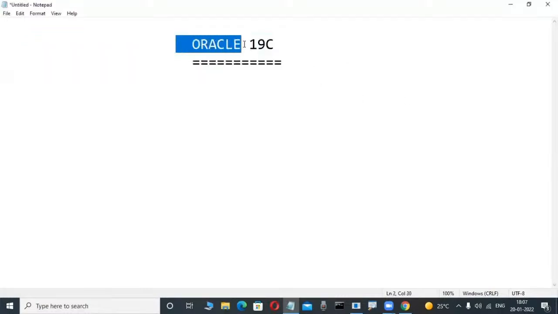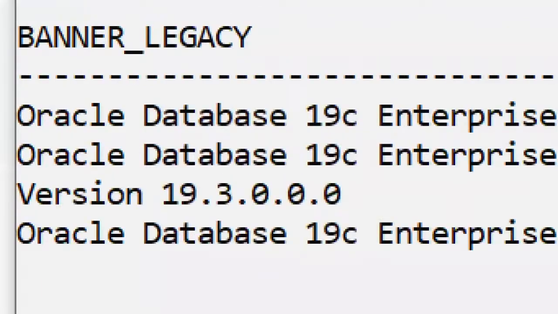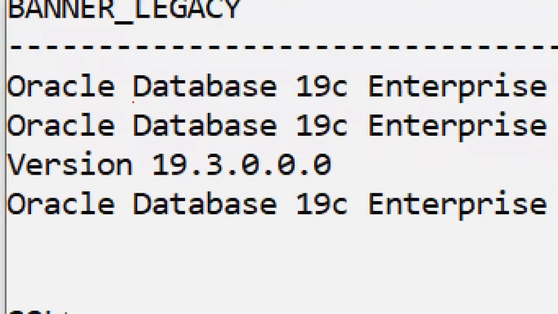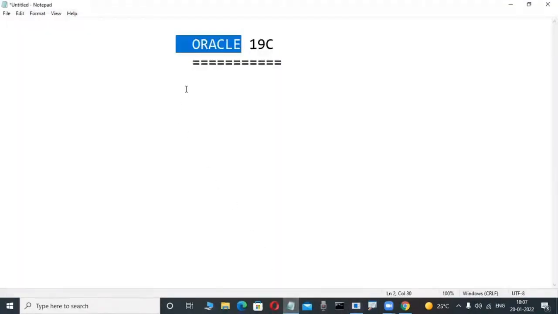But what is this Oracle? Slowly observe it here, observe the screen. Oracle is a product from Oracle Corporation. But here, this is a database product. Observe it here. Oracle is a database product. There are so many fellows having the idea. Oracle is a database product. Okay, fine. And now check it out.